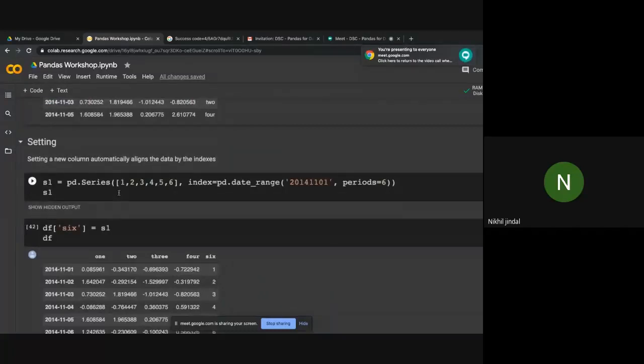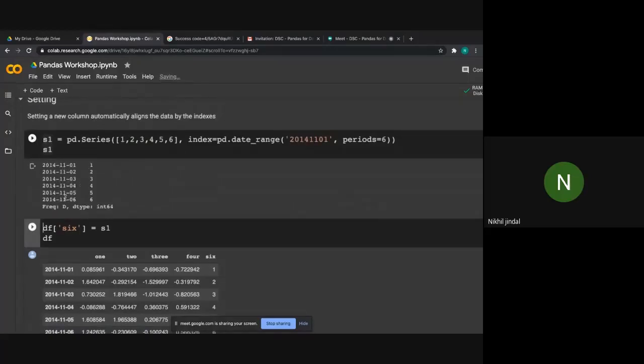Setting a new column automatically aligns the data by the indexes. Okay, what does setting mean? It means that we are setting or changing a particular value in the data frame. So now I've created this series S1, a pd.Series, using a simple list with index values, obviously that we already had.